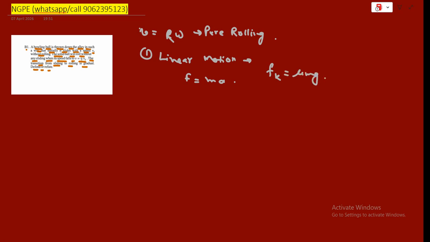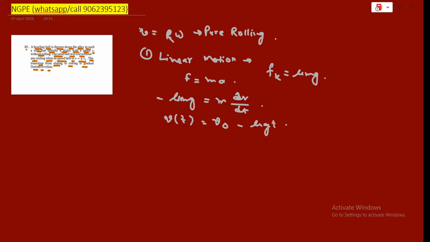So minus mu mg is equal to m dv/dt. So our velocity at any time t is v(t) = v0 minus mu g t.